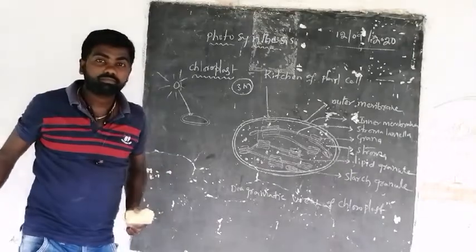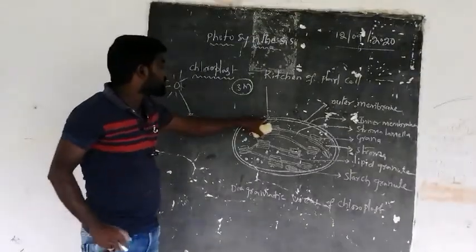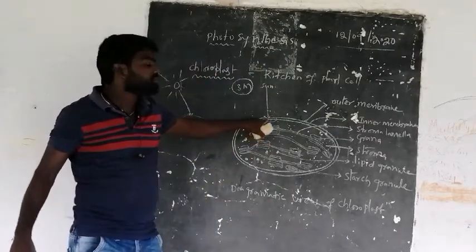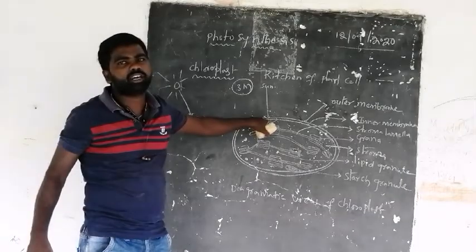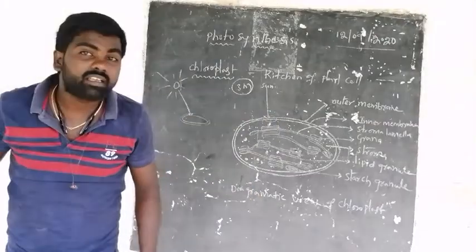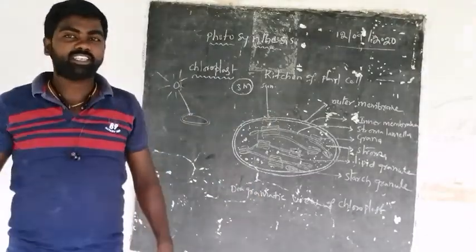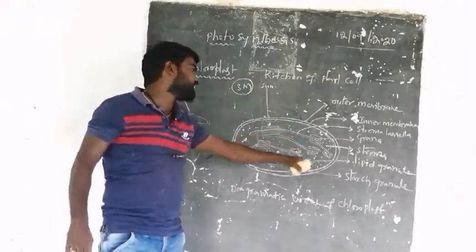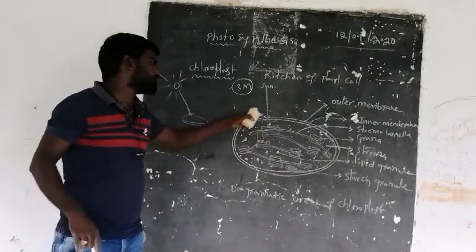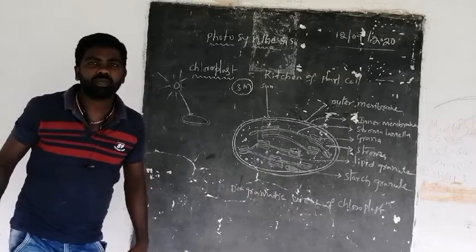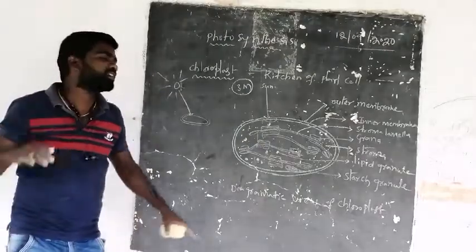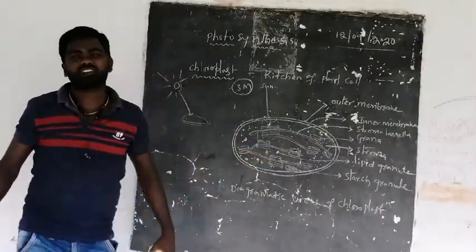Trap means take. This membrane system traps the sunlight or solar energy, and it is also responsible for the development of energy-rich molecules. What are the energy-rich molecules? ATP and NADPH molecules. Inside the inner membrane and outer membrane, the stroma is present, and inside the stroma all these are present. That is responsible for the development of carbohydrates, and carbohydrates in turn develop into starch granules.